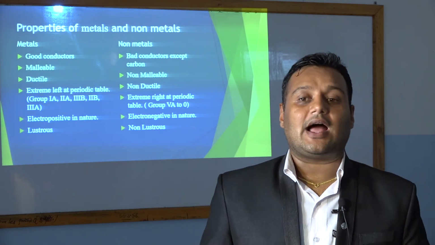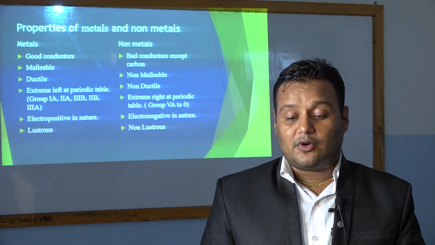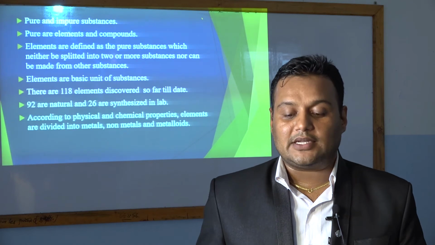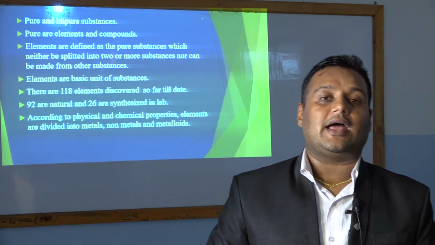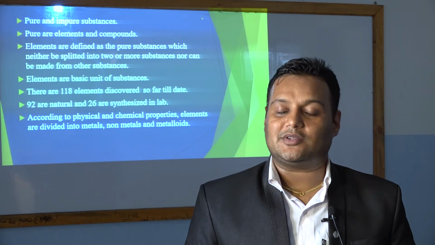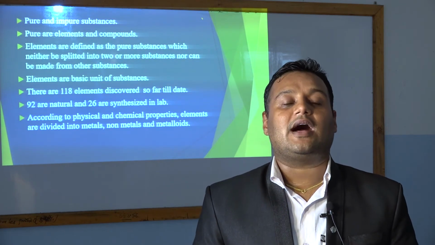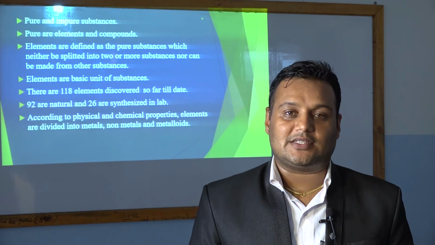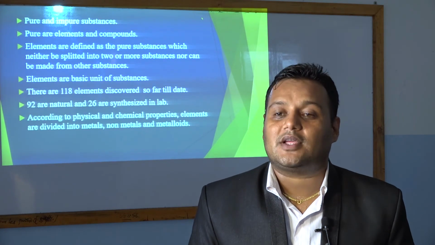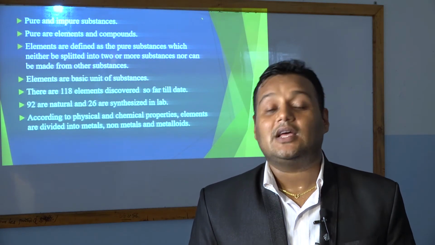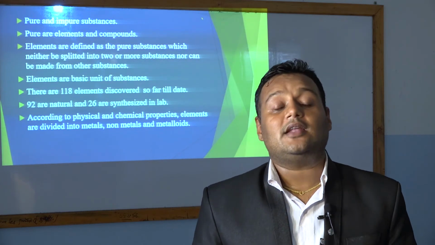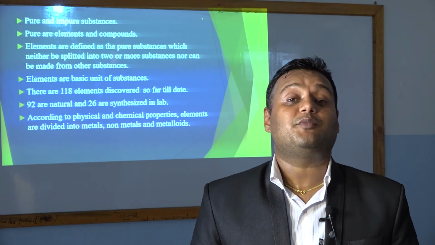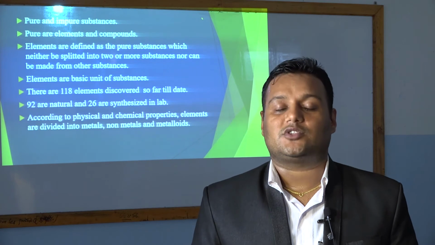So for today's class, I will be teaching you this much. Before leaving the class, let's recall from the beginning. Our chapter is metal. So for metal, from which point did I start? From our surrounding. In our surrounding we are seeing, we are observing, we are using different types of substances. Among these substances, some are pure substances and some are impure substances. And pure substances are elements and compounds. So elements are pure substances and compounds are also pure substances.